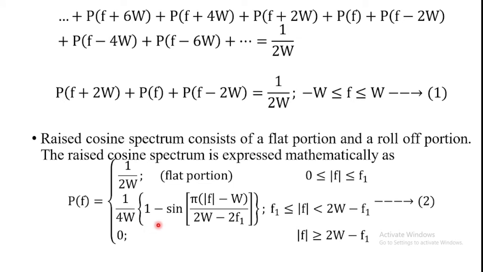1 by 4W into 1 minus sine of pi of magnitude of f minus W divided by 2W minus 2f1, in the range of frequencies f1 less than or equal to magnitude of f less than 2W minus f1, and the function P of f is equal to 0 for magnitude of f greater than or equal to 2W minus f1. And this is the equation of the raised cosine spectrum expression. Next, note down the graphical representation of the raised cosine spectrum, time response and frequency response.